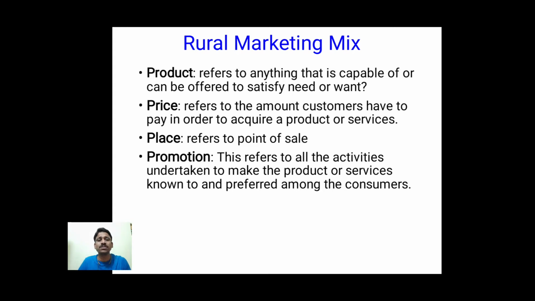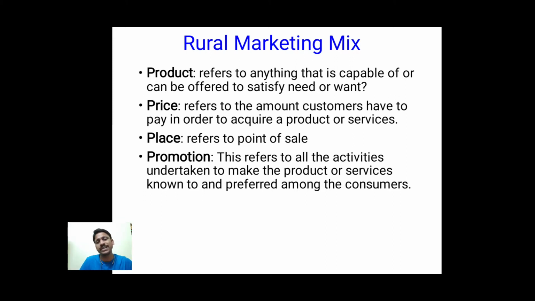For example, soap for washing the hands is a product satisfying a need. A cool drink actually satisfies the need of thirst. That is how something which is satisfying a need or want is called a product.